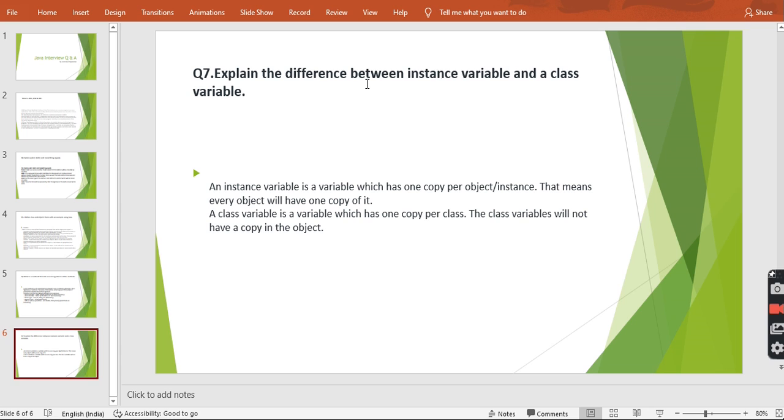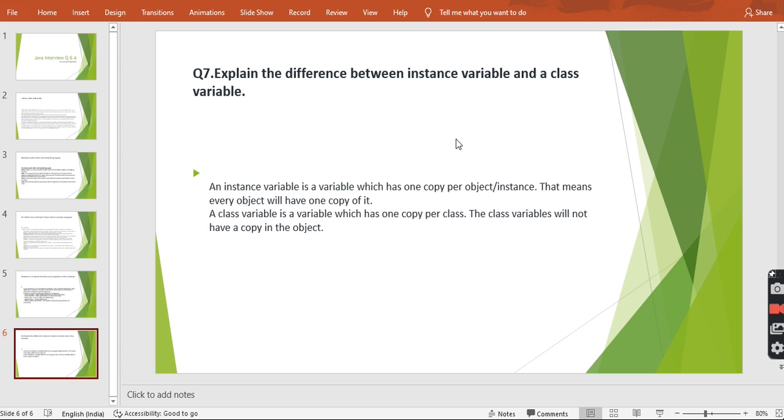But a class variable is a variable which has only one copy per class, and a class variable will not have a copy in the object. Suppose a class variable is a static variable. If I declare my data member as static int id, it belongs to the class, so it is shareable. Suppose I have created four objects O1, O2, O3, O4.